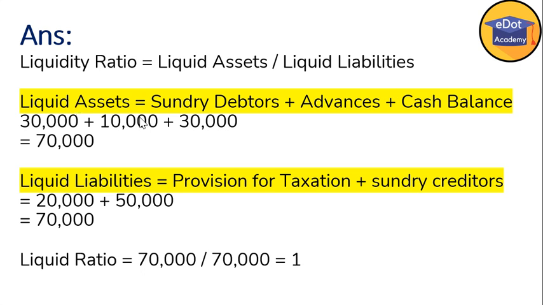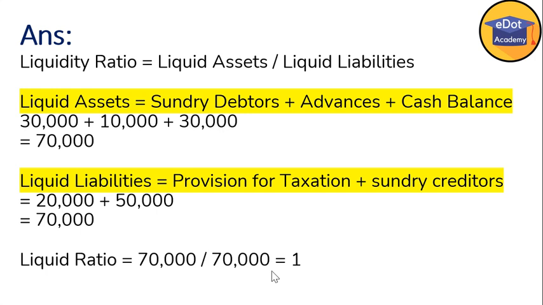Liquid asset is equal to sundry debtors, advances plus cash balances. Means liquid assets are those assets which can be converted into liquid in a very short time, preferably in a current financial year. So liquid assets are sundry debtors, advances, cash balances, and liquid liabilities are provisions for taxation plus sundry creditors.